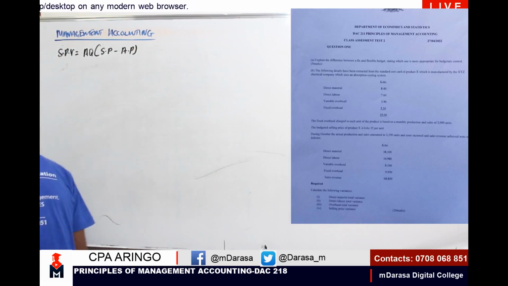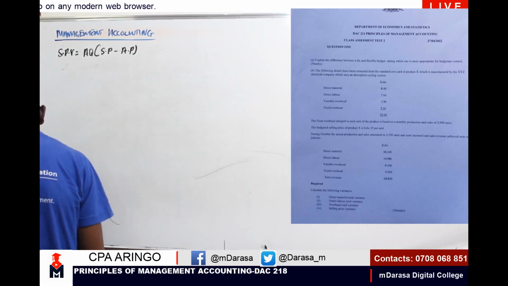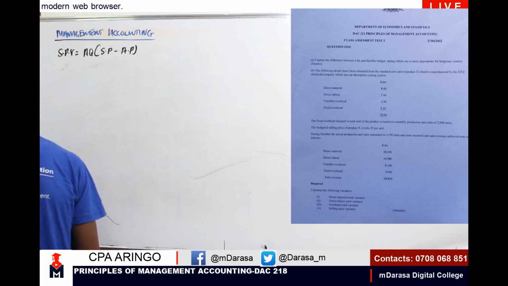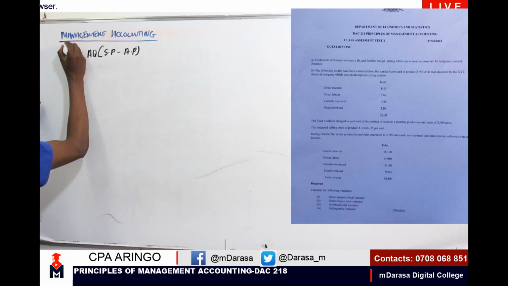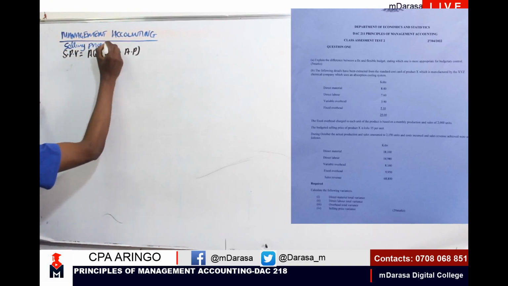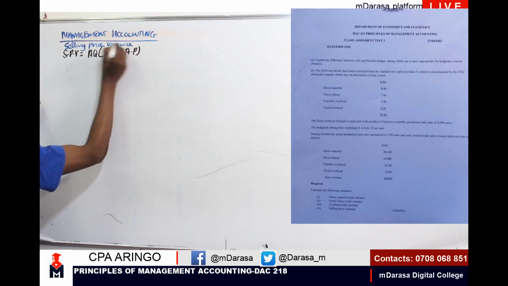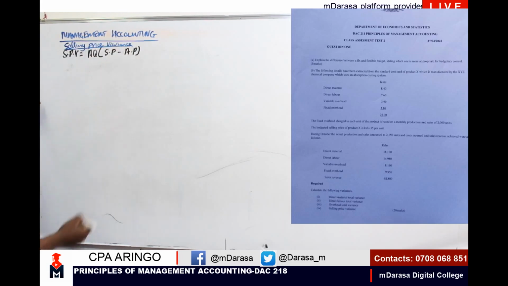Actually, I've started with the last bit. That is part D of the question, right? That is a selling price variance. We are asked, this is a selling price variance. This is what I've started with. Selling price variance. So I'm having that case.